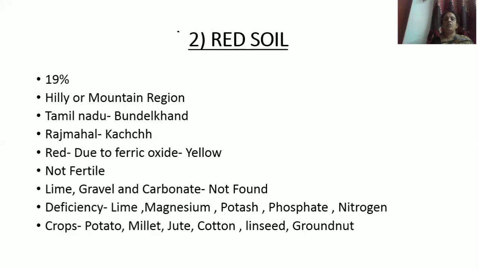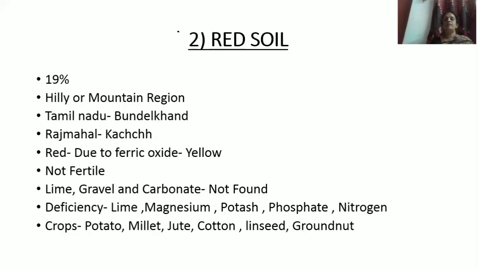And this type of soil is not fertile. We cannot find nutrients like lime, gravel and carbonate in this type of soil. And there is also a deficiency of lime, magnesium, potash, phosphate and nitrogen. And which crops are grown in this soil? Crops like potato, millet, jute, cotton, linseed and groundnut are grown in this type of soil.